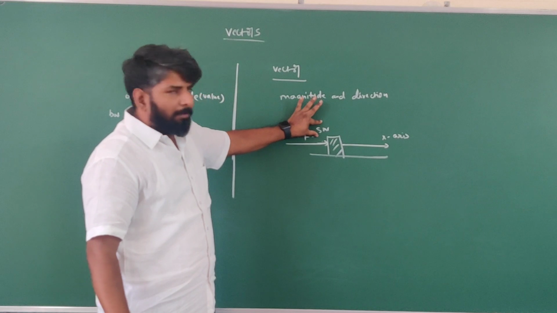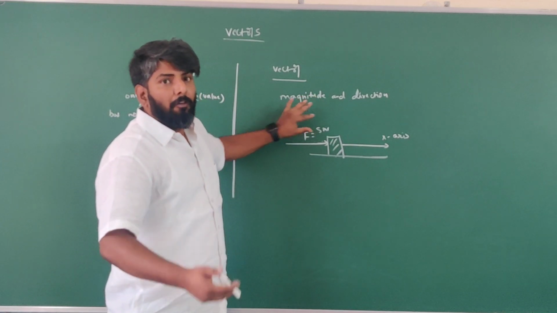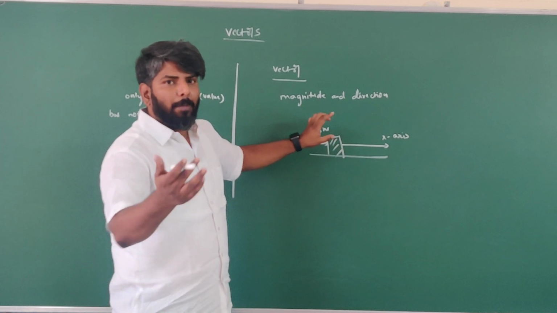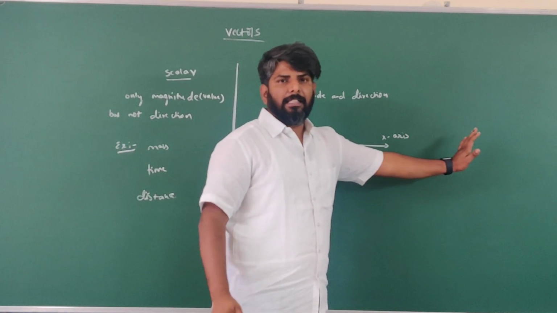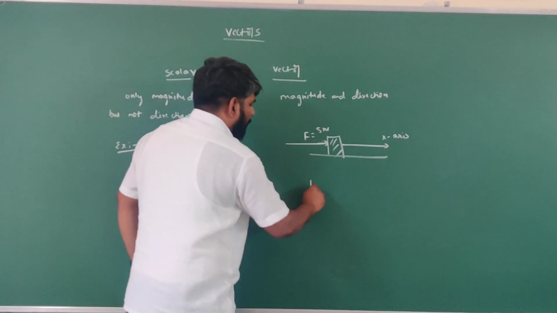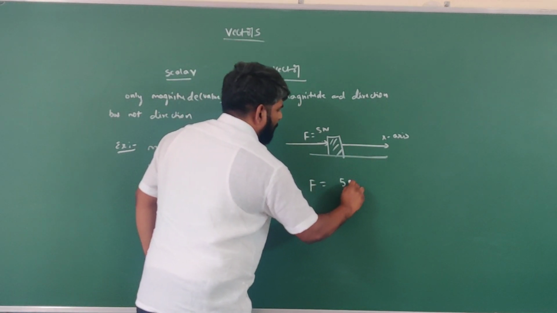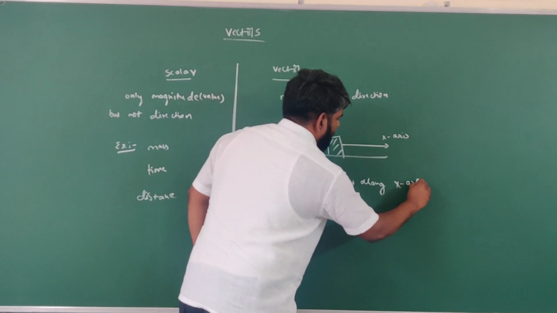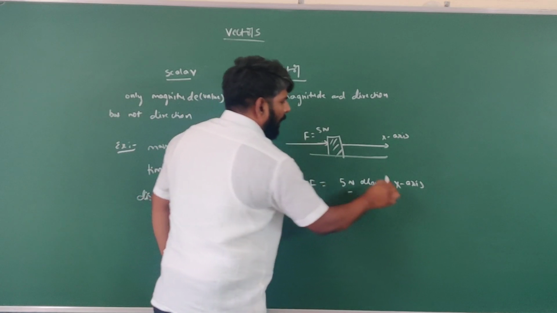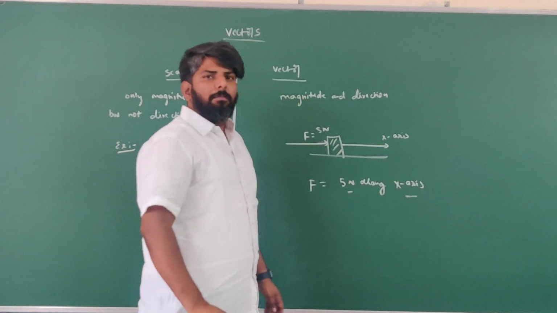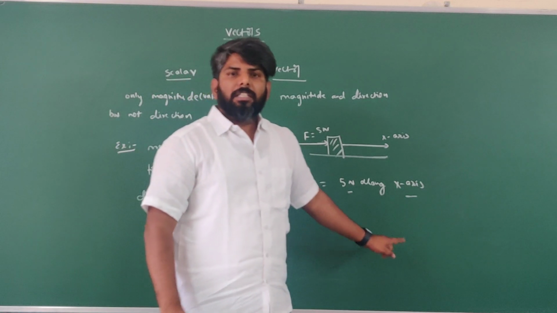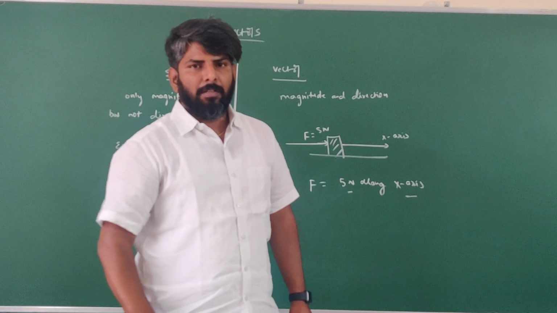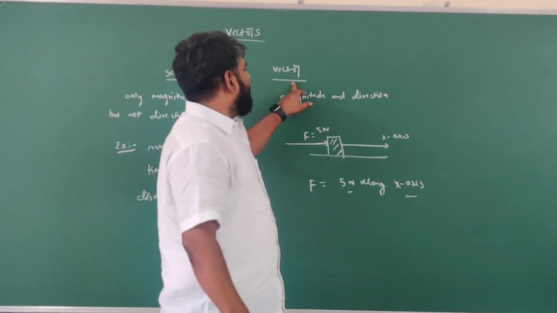Here magnitude is available. How much force did I apply? 5 Newton. In what direction did I apply that 5 Newton? Along positive x-axis. So here force is 5 Newton along positive x-axis. Here magnitude is available and also direction. The physical quantity which has both magnitude and direction is called vector.